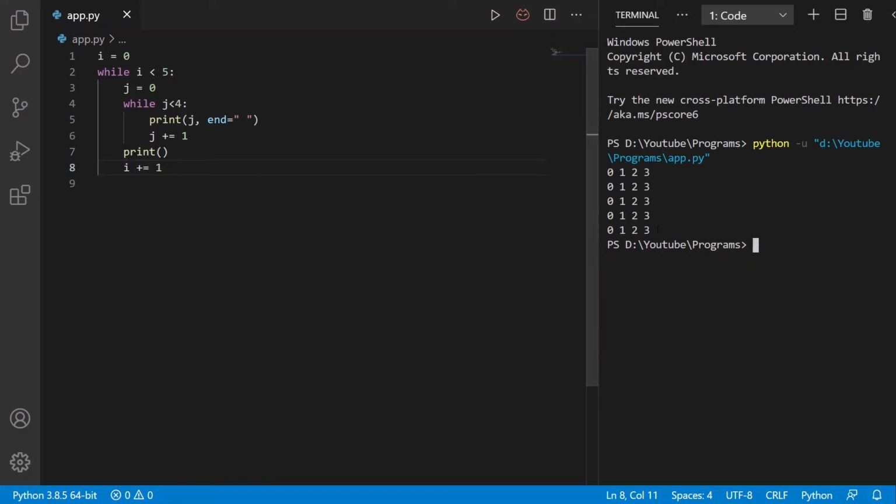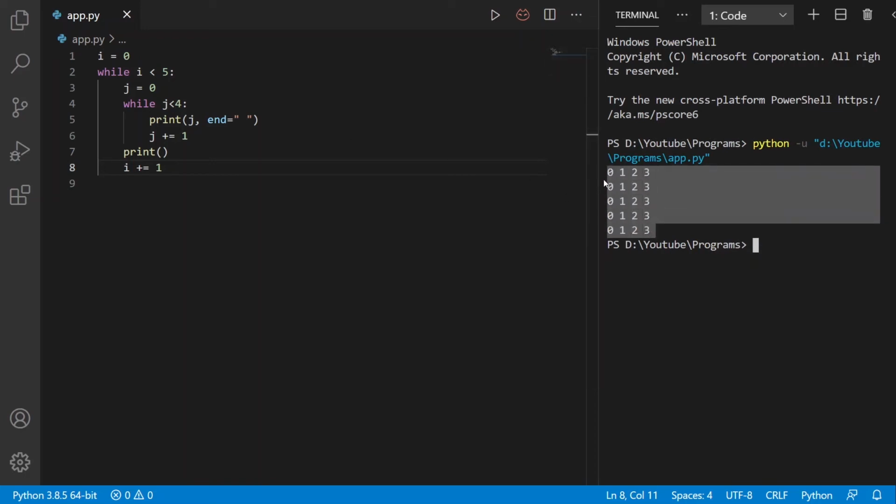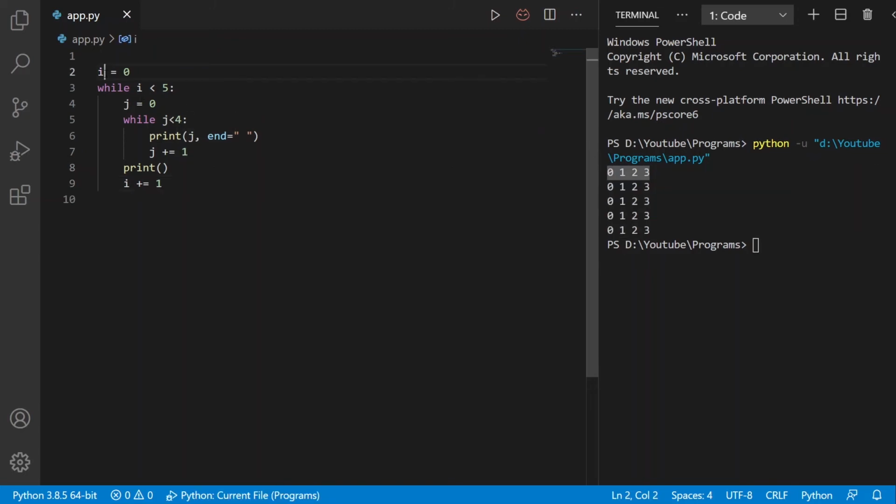And here you can see that we got the output. So we got 0, 1, 2, 3, five times. Why? Because for each outer loop iteration, the inner loop executes completely. First, the value of i is 0. Now it will check the condition whether i is less than 5 or not. This condition evaluates to true. It will enter the while loop.